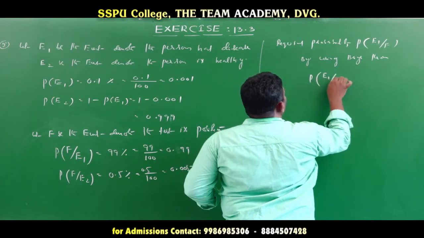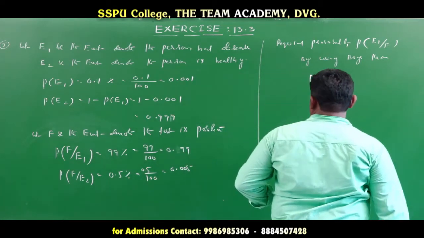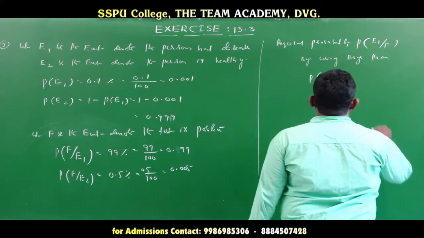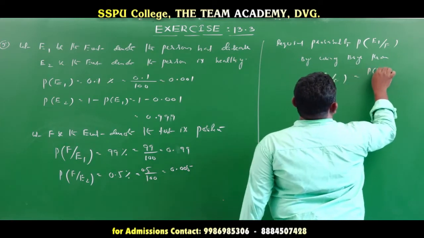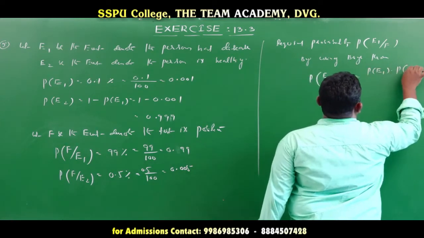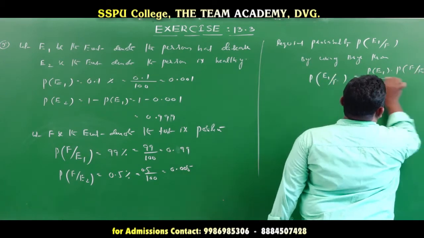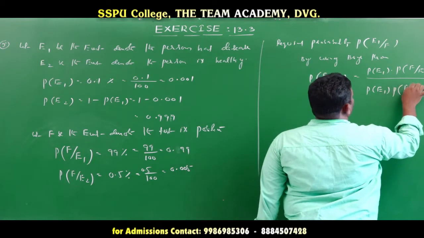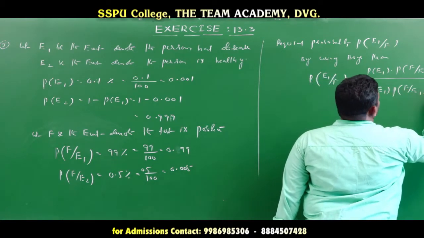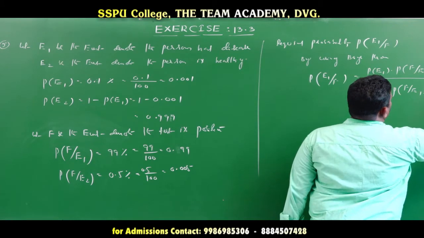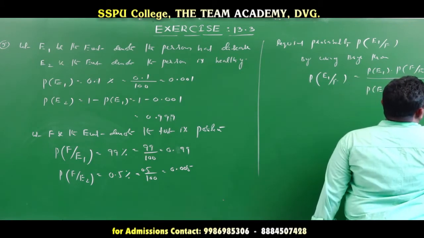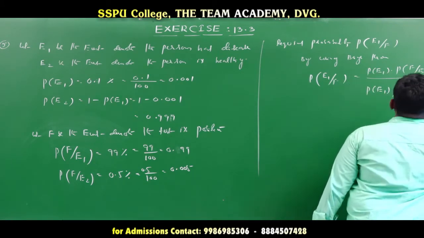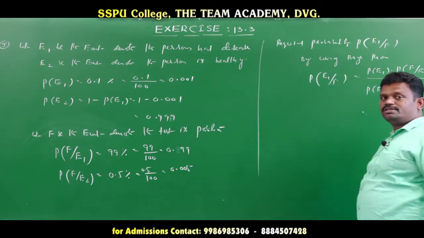Probability of E1 divides F is equal to probability of E1 into probability of F divides E1, divided by probability of E1 into probability of F divides E1 plus probability of E2 into probability of F divides E2. Okay? Now we substitute the values.